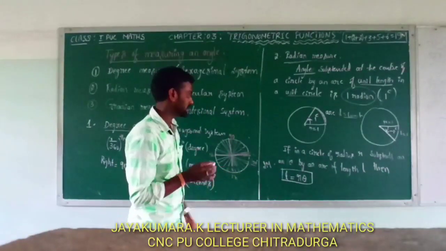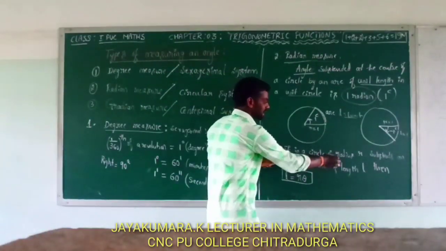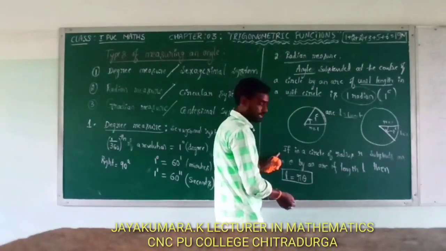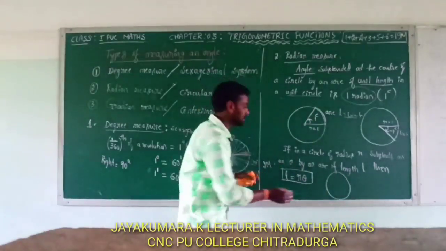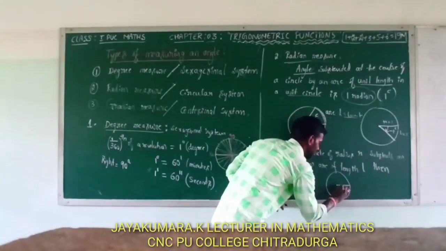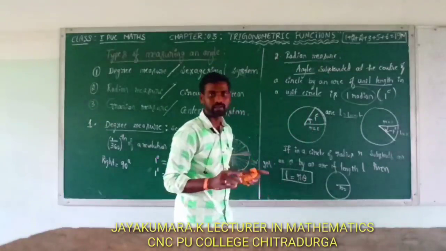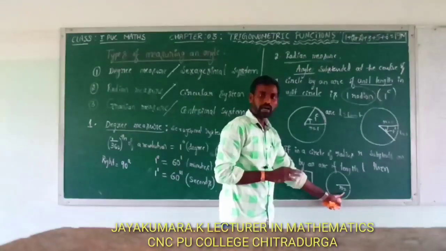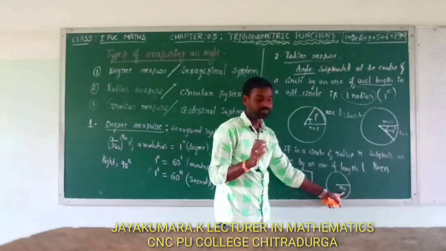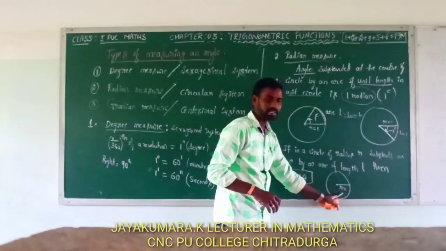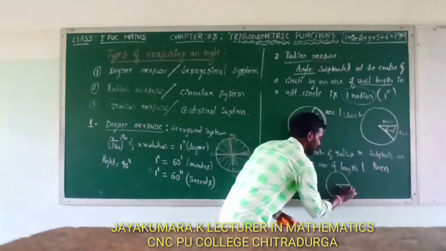2 mark question. Okay. If in a circle of radius r, okay, there is a circle, what is the radius of the circle? Radius here is equal to r. The value of r may be 2, 5 or 10. If in a circle of radius r, for example this is 5, we consider.